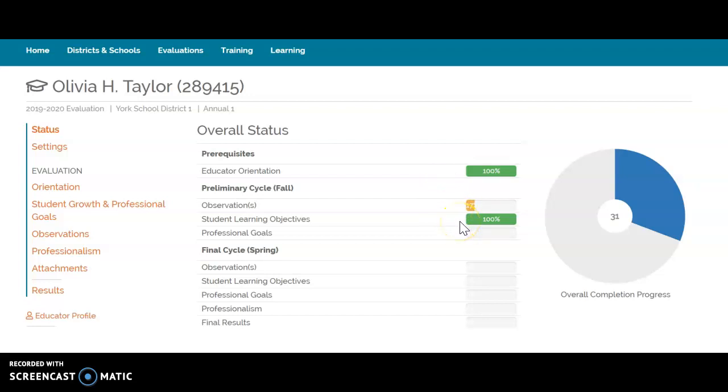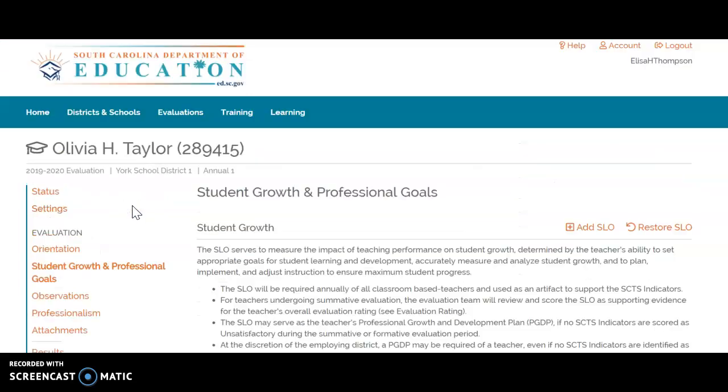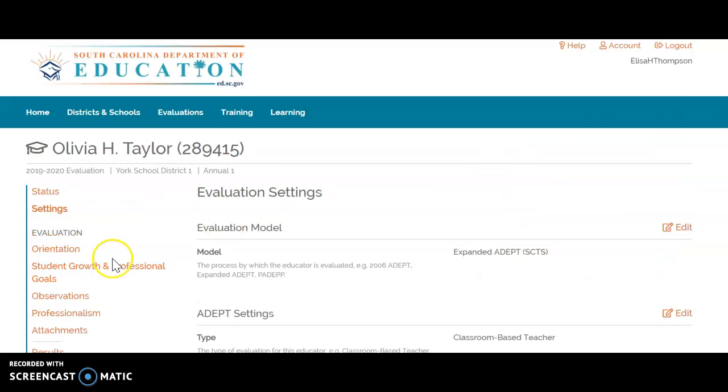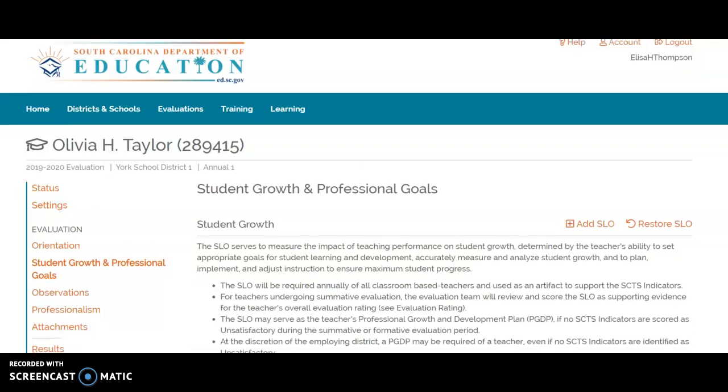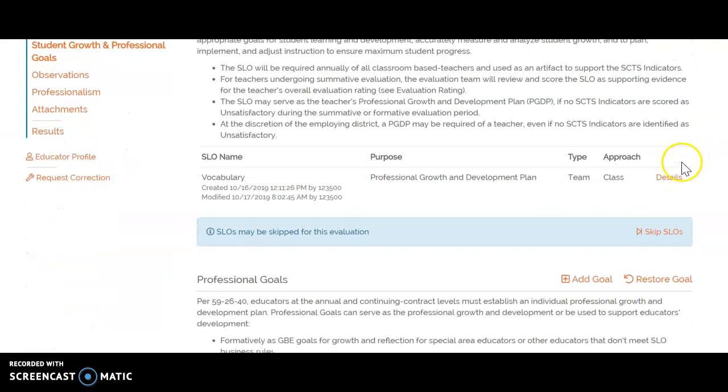She has completed her SLO, or her student learning growth objective, which has to be inputted here, and you will see it goes here within the SLO, which we call SLO here. And if I click here, you can actually view her SLO. Oh, sorry. Let's go back. We'll scroll down and we go to details.